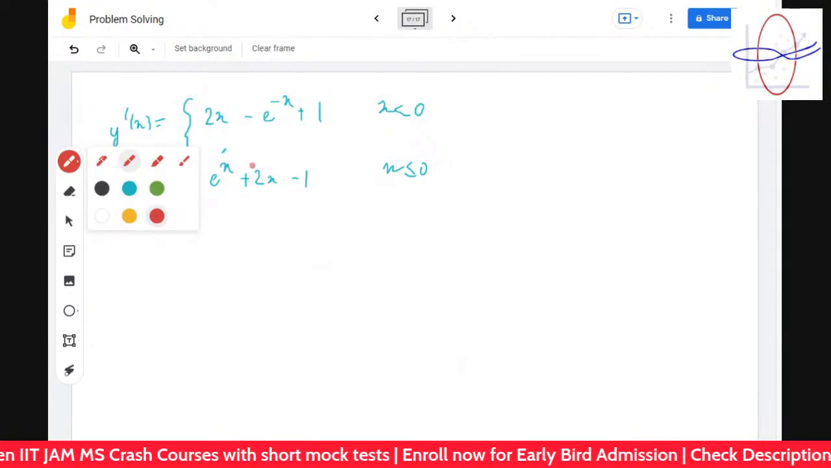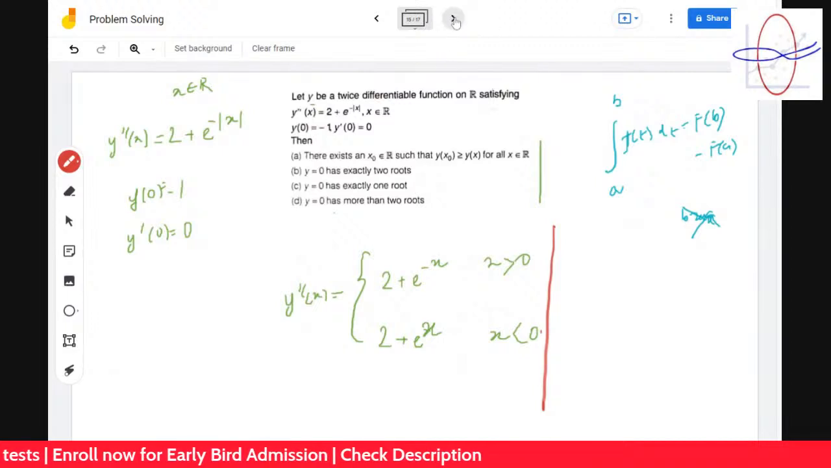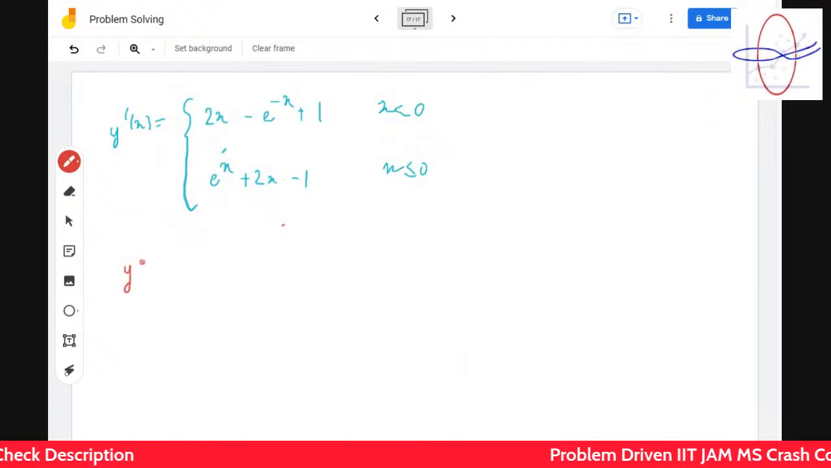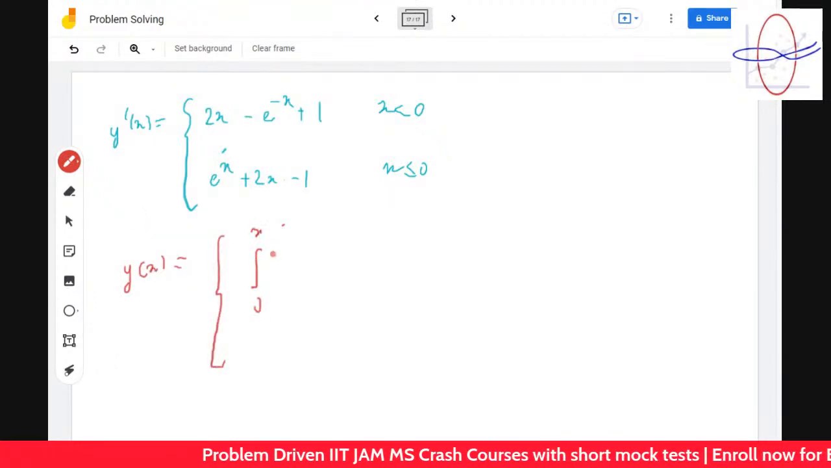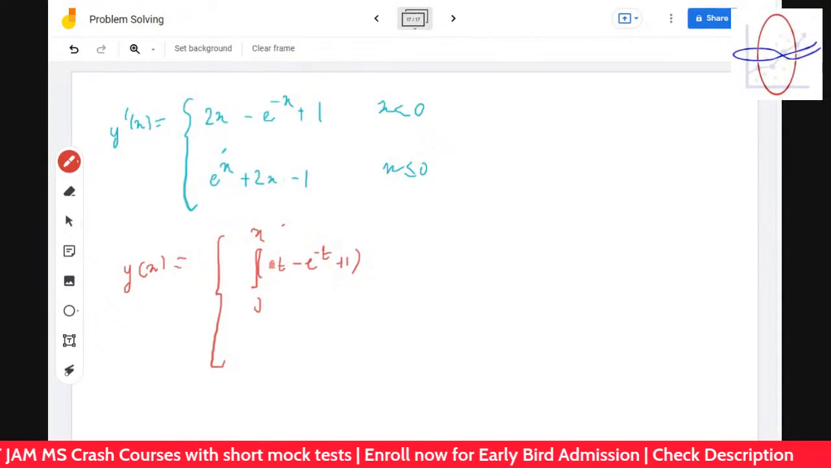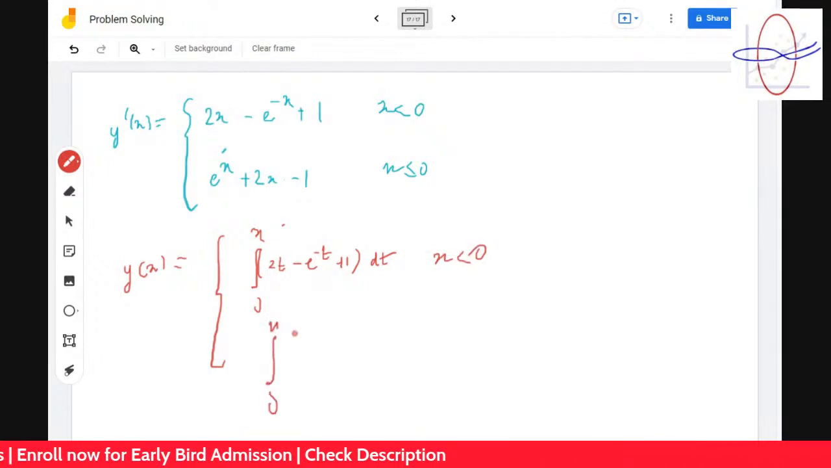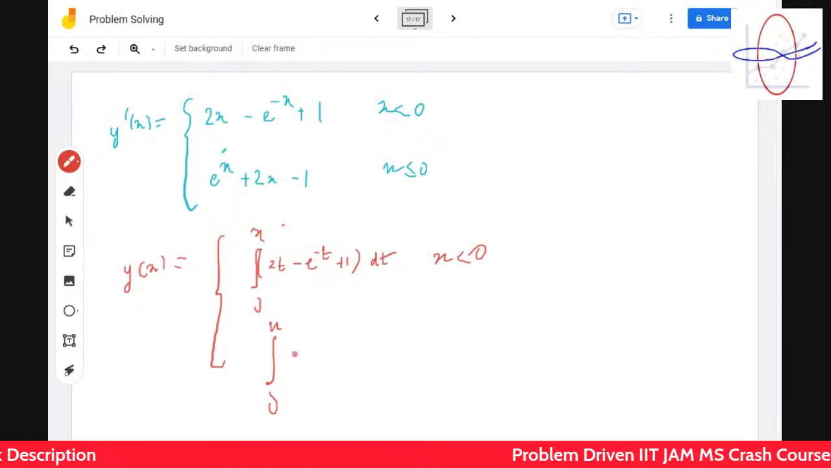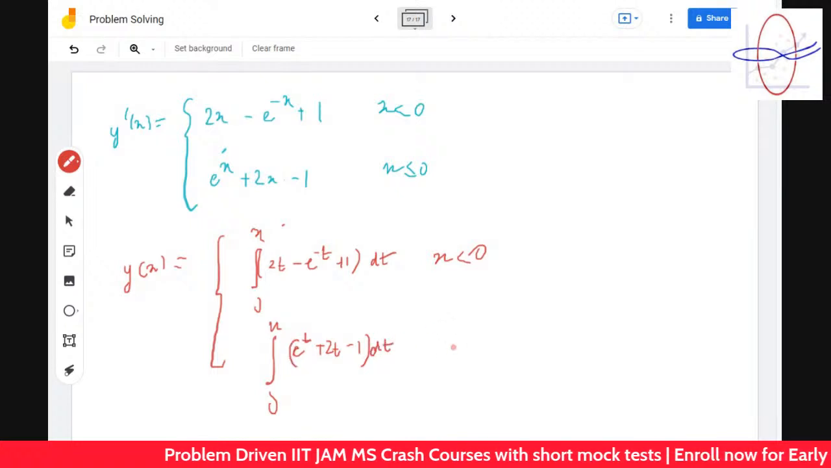Good. Now you again know what to do. y dash of 0, y of 0 is given over here. So again you have to integrate it, right? So integrate it again from 0. So y(x) is nothing but again integral from 0 to x of 2t minus e to the power minus t plus 1 dt if x is less than 0, and integral from 0 to x of e to the power t plus 2t minus 1 dt if x is greater than 0.